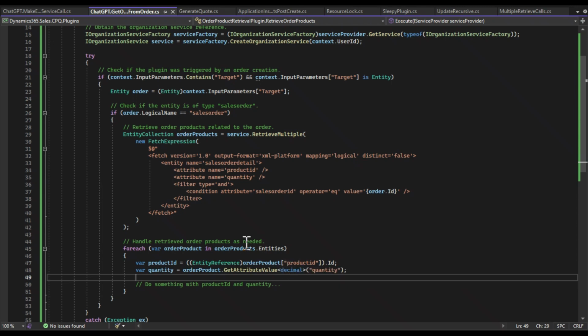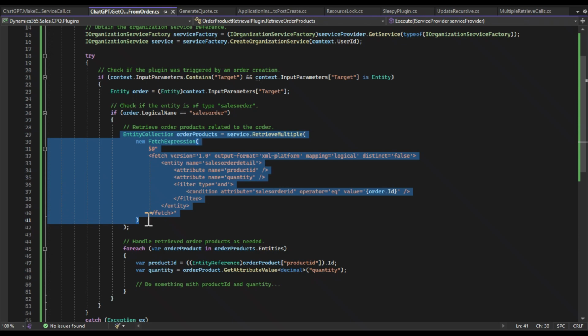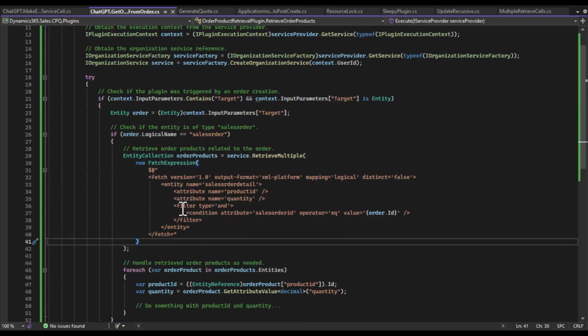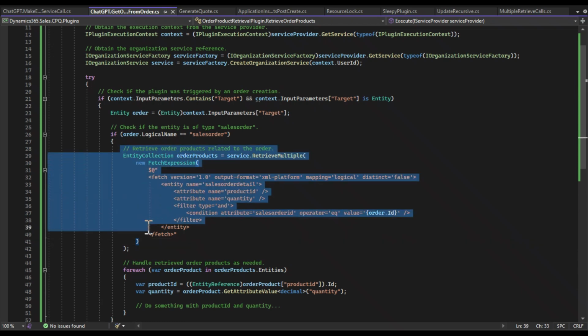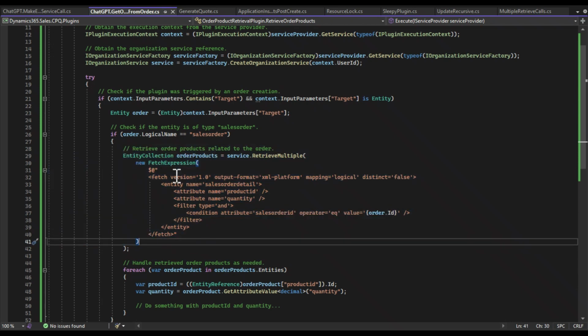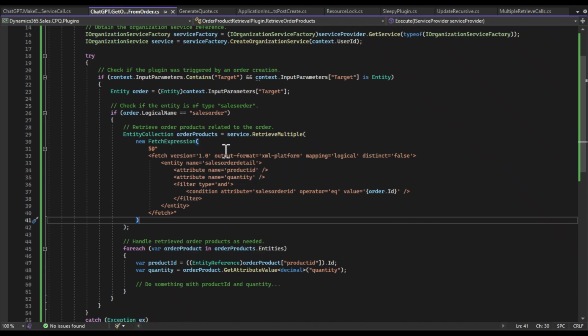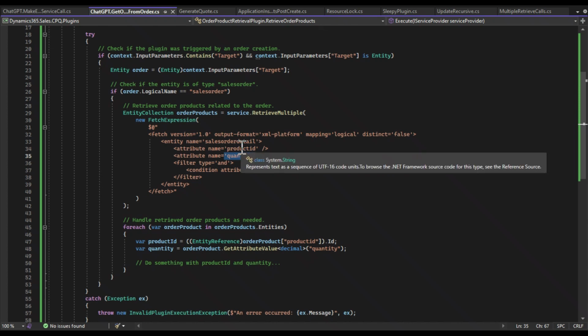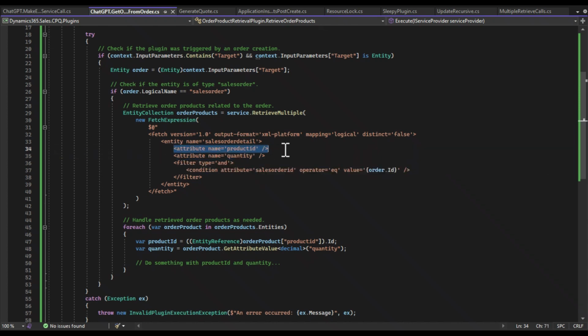Another great example for maintainability, if you see fetch XML generated within code like this, inline, there's opportunities here to refactor this fetch XML, right? You could take this and extract it to a different function, or potentially even make some parameters to pass into this, like maybe adding specific attributes right here.